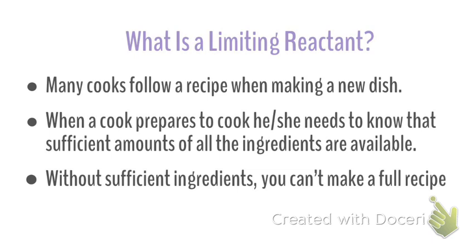Limiting reactants, we need to think about them as kind of recipes, right? We think about chemical reactions as recipes. So when I go to make a recipe that calls for 3 cups of flour and 2 cups of sugar, but I realize I only have 2 cups of flour, can I make the whole recipe? No. You have to make like 2/3. That's right. I can't make the whole recipe. So in that situation, which one of my ingredients would be limiting my production? The one you don't have enough of. That's right, the flour. I needed 3 cups, but I only had 2 cups. That's limiting my production.